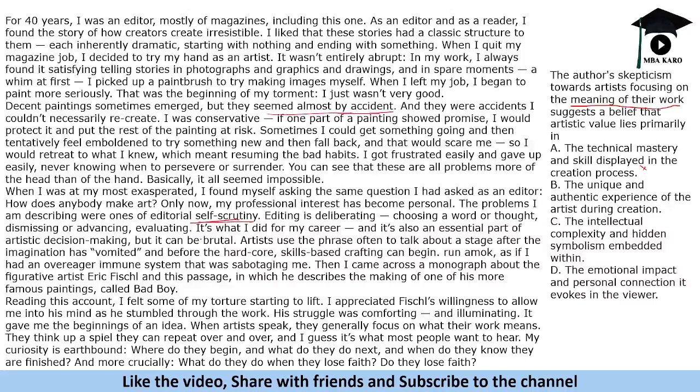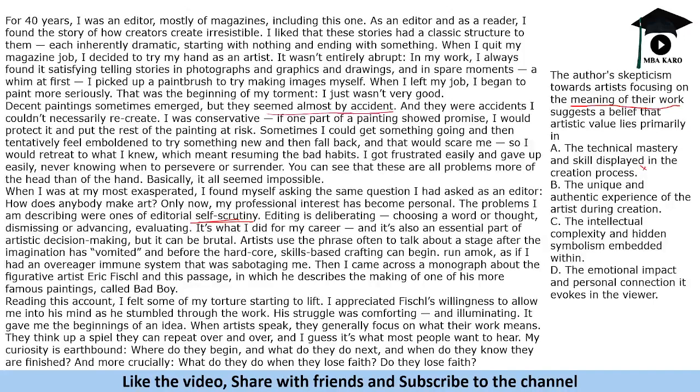So you are scrutinizing your own work, right? It says that the meaning of the work should not be in their imagination, instead it should be how the viewer perceives it, isn't it? So that's what the author is criticizing in the passage.